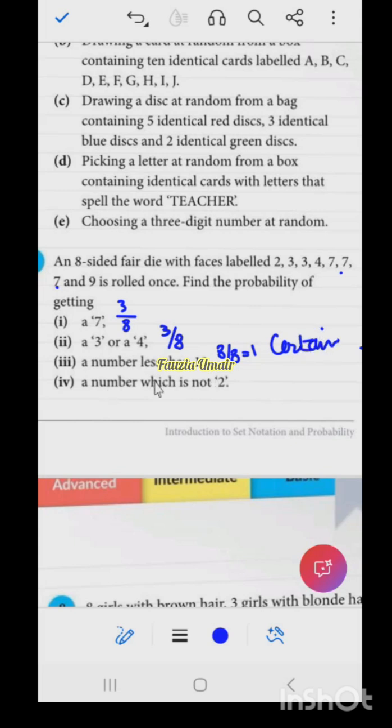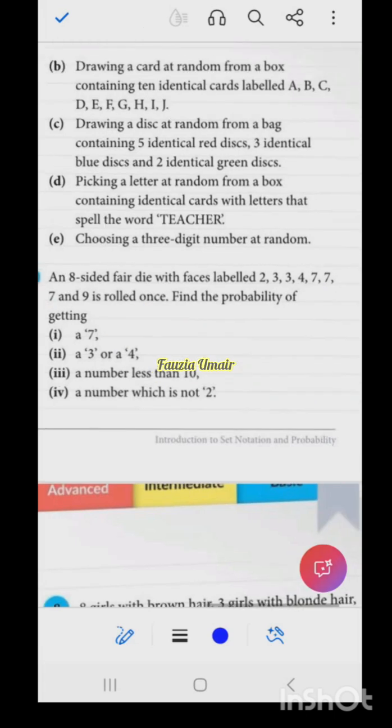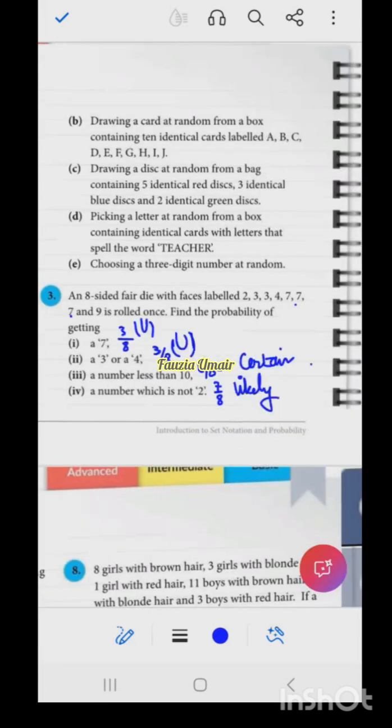So now the last one, a number which is not 2. Number which is not 2. So 7, how many? 7 by 8. Okay? So this is likely. Yes, chances are more. Okay? So is the probability clear? Yes, ma'am.